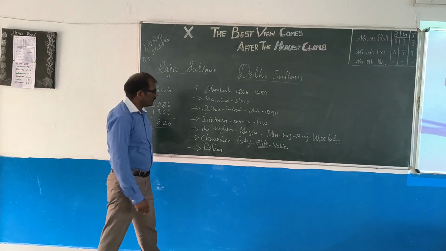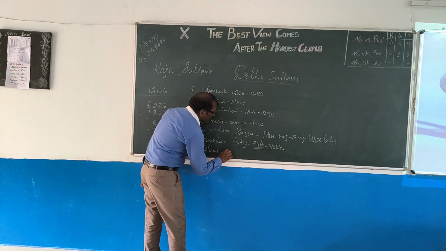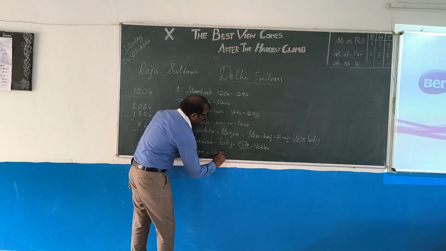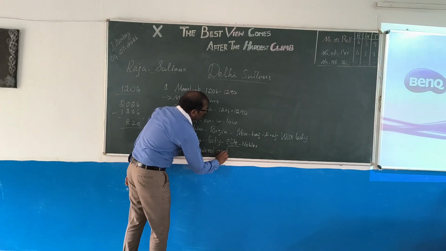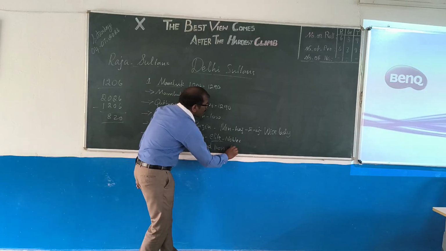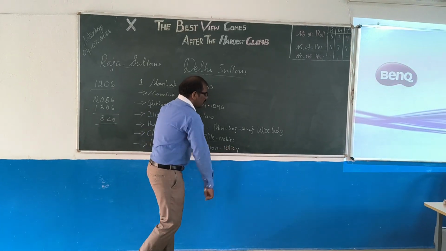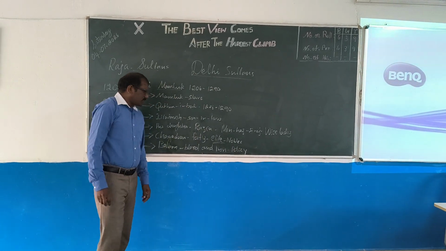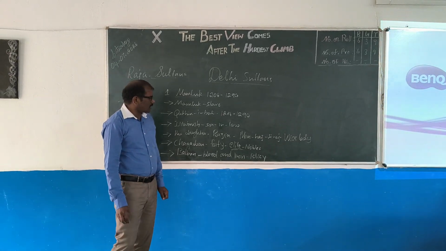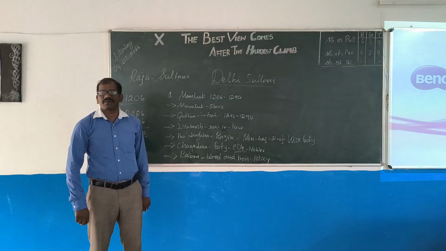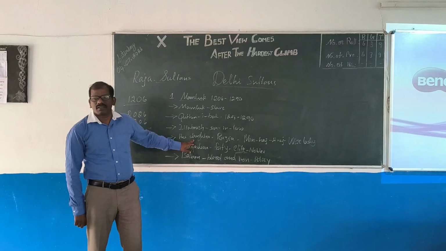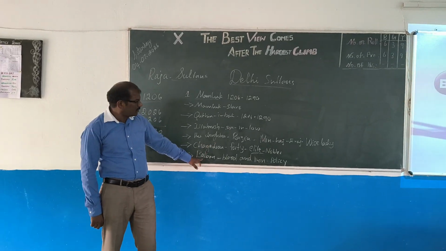This man has the policy called the blood and iron policy. Does anyone know what the blood and iron policy is? The blood and iron policy is nothing but a very strict policy. He started controlling because he is a slave, who worked as a labor for Razia and became a ruler of Delhi Sultan.